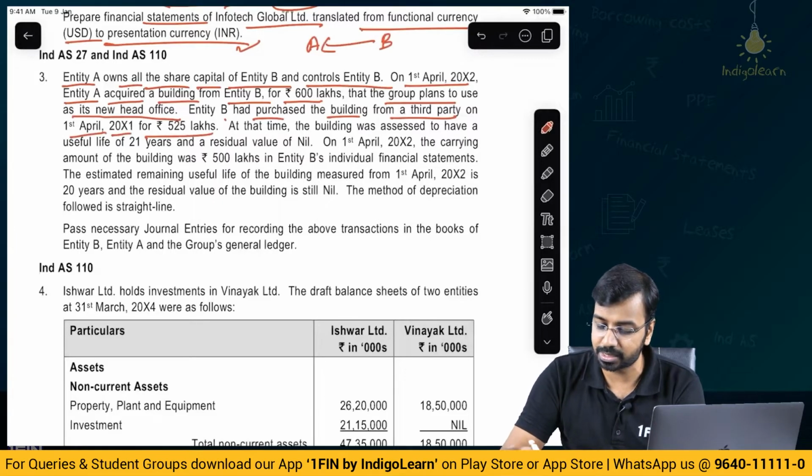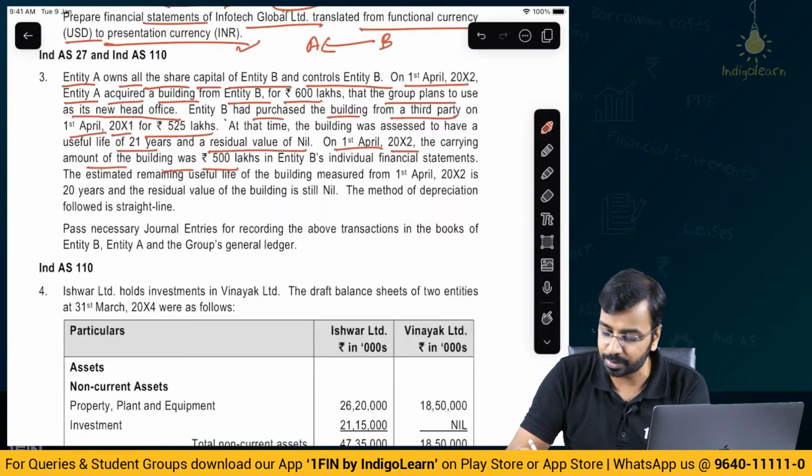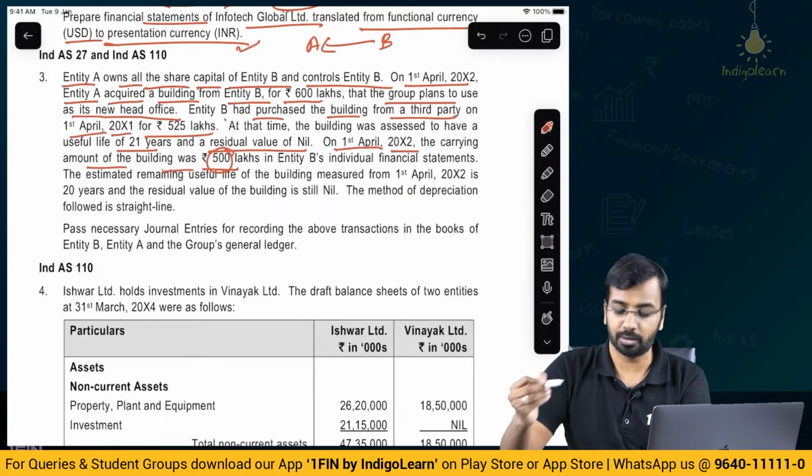At the time, the building was assessed to have a useful life of 21 years and a residual value of nil. On 1st of April of year 2, the carrying amount of the building was 500 lakhs. So, depreciated amount is already given. You don't need to calculate that again.